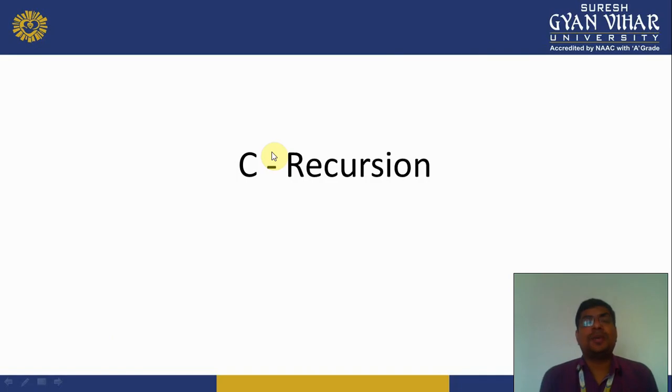Now the next topic is C programming recursion. It belongs to functions. When we call a function inside the definition of the same function, meaning we create a function like swap and we call this swap function in the code of the swap function, that process is called recursion.